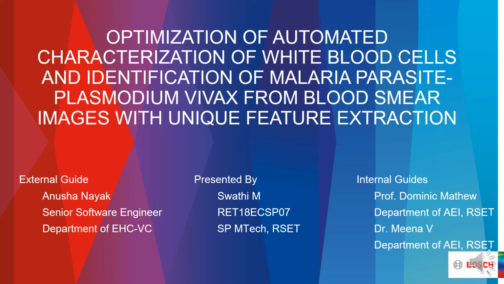I have done my project in two entirely different things. One was related to WBC, white blood cells, and the second one was malarial parasite. For white blood cells, my part was just to validate the results of the algorithm to classify WBC into its 5 types that was already developed in Bosch. In the case of malarial parasite, the aim was to detect Plasmodium vivax alone from the image with unique feature extraction, and to complete my project I had to go for deep learning method for the identification of the same.